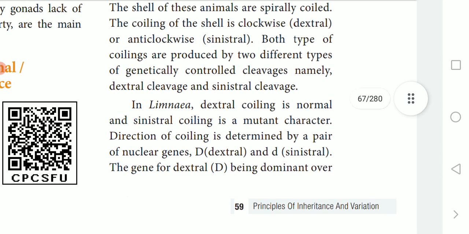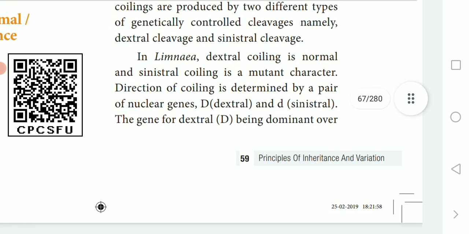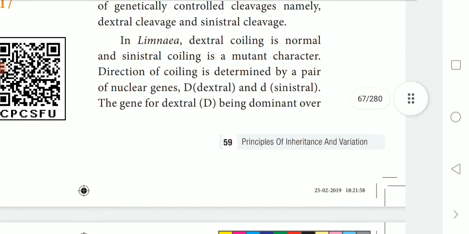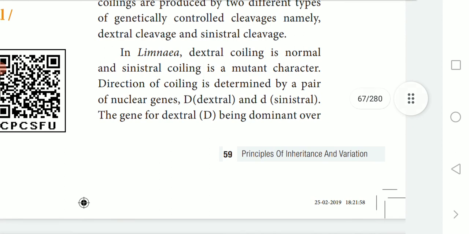Limnaea peregra is a freshwater snail. The shell of these animals is spirally coiled. The coiling of the shell is clockwise, called dextral, as I already told you, or anti-clockwise, which we call sinistral.